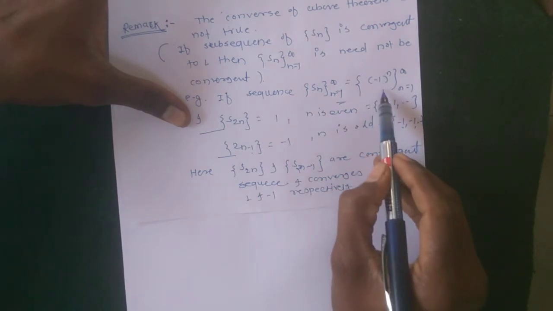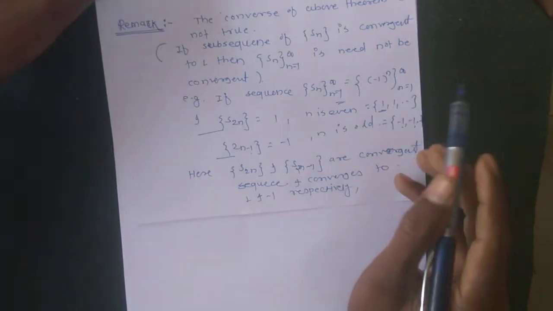But the sequence (-1) raised to n does not converge to a particular point.